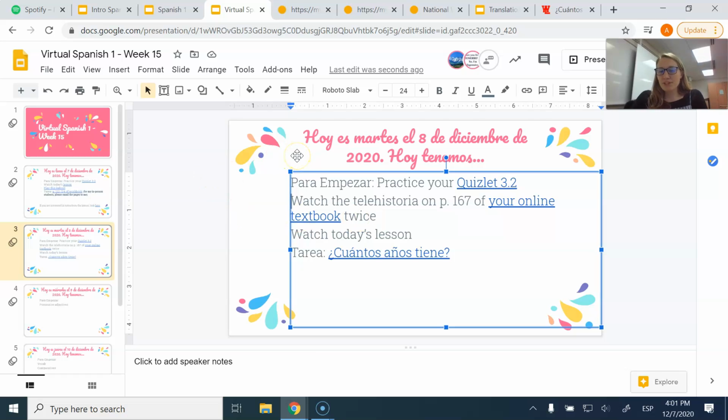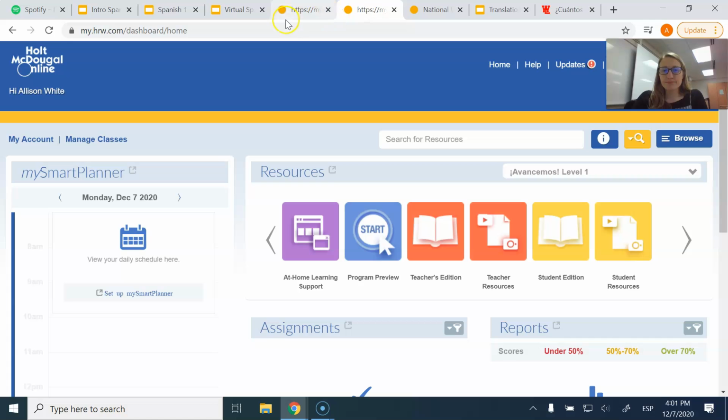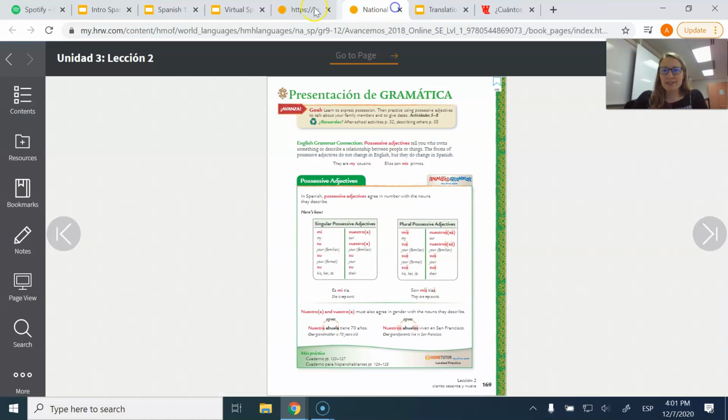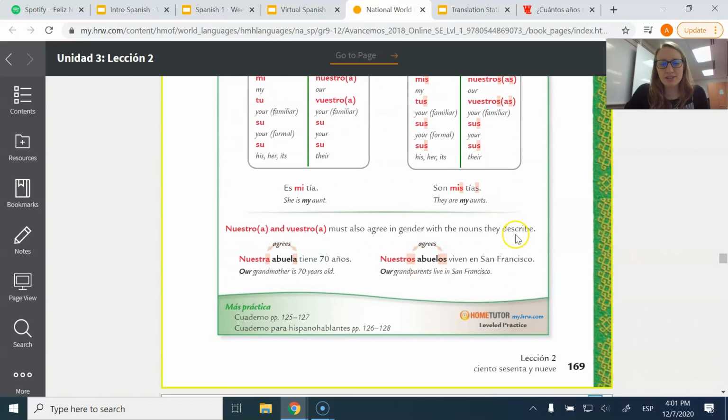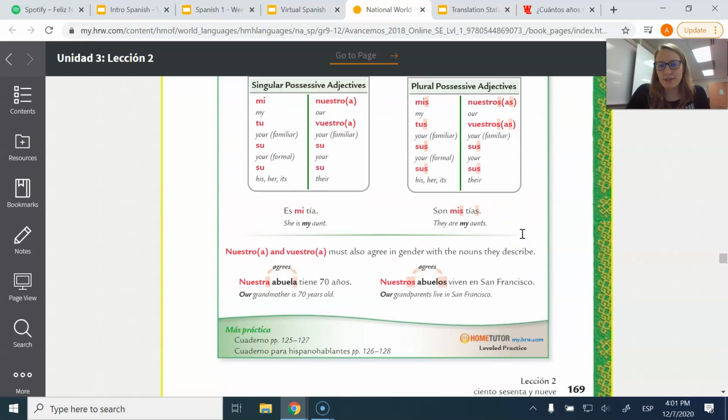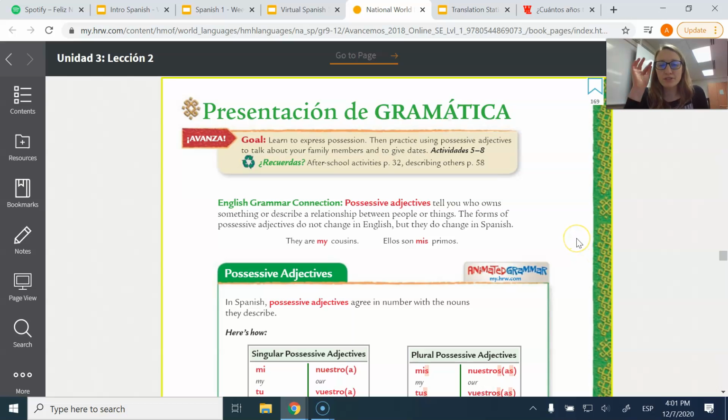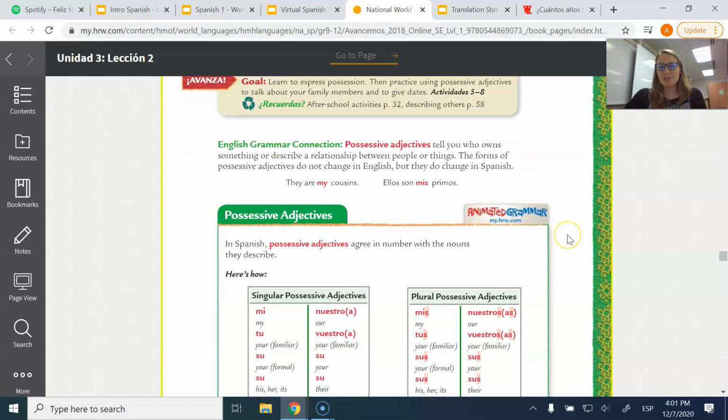So today we're learning about possessive adjectives. So let me zoom in a little bit for us. This is on página 169. Our goal is to learn to express possession, then practice using possessive adjectives to talk about family members and to give dates. So, English grammar connection, possessive adjectives tell you who owns something or describe a relationship between people or things. We already kind of used some of these in our writing, so it should look somewhat familiar.